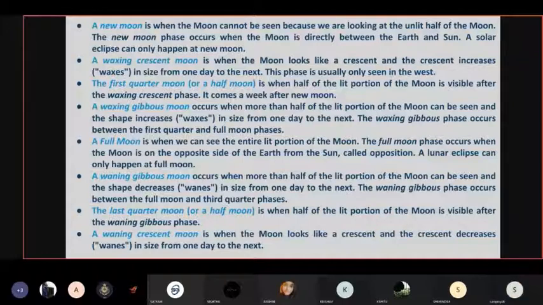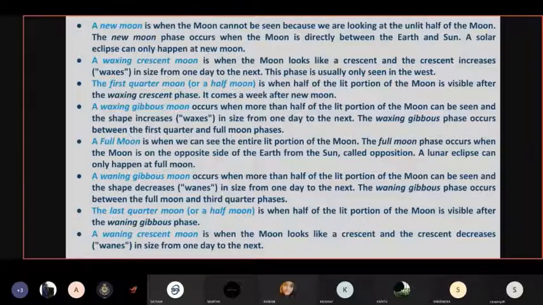Then comes, at last, the full moon, in which we get to see the whole of the near side of the moon, and it is completely lit. We can see the entire lit portion of the moon. The full moon phase occurs when the moon is on the opposite side of the Earth from the sun, called opposition. A lunar eclipse can only happen at full moon. Then after the full moon, the moon gradually decreases in size, and then it reaches again the new moon.